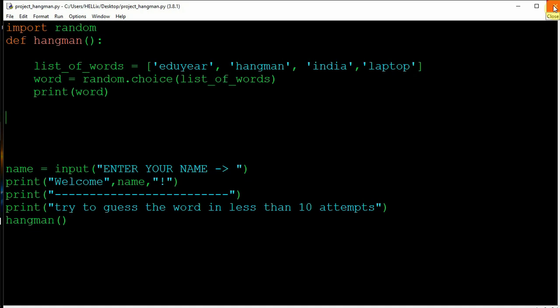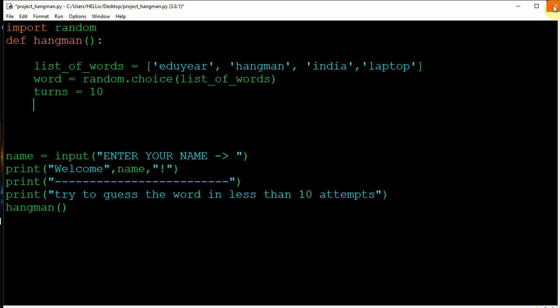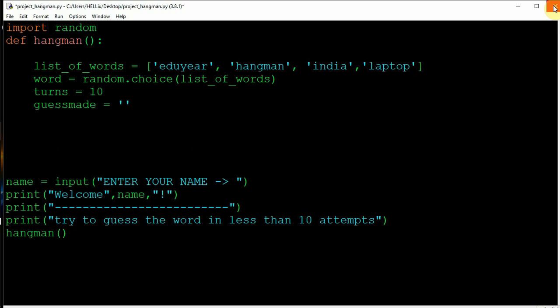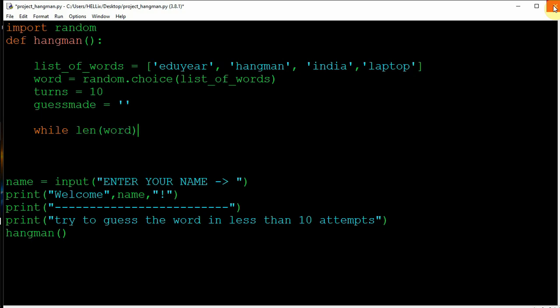For that, first of all we need to create turns. We have 10 turns with us. This will be decreased every time we try to guess a name and it's wrong. Next, let's make a variable, guesses made. This is from the user. The user will be making the guess. And next is a while loop. We need to go on until the word is complete. While length of word is greater than 0. Slowly and steadily we'll come down. I'll explain what is going on over here.